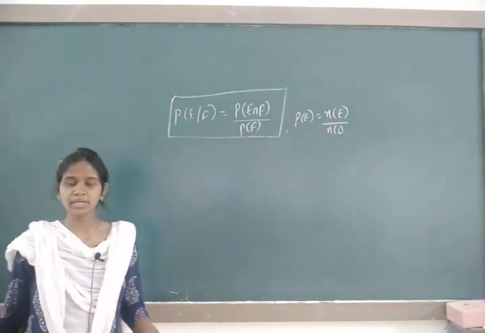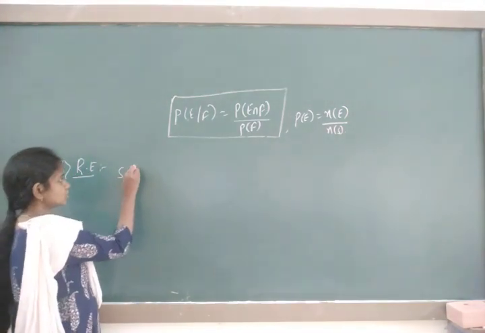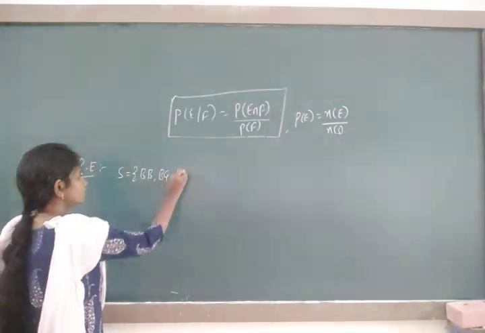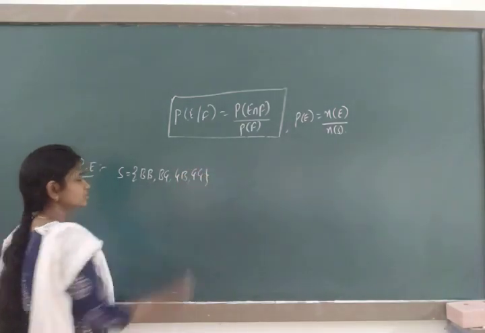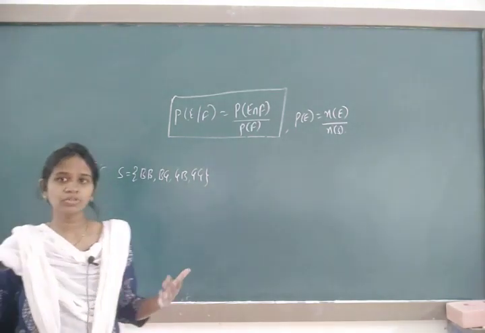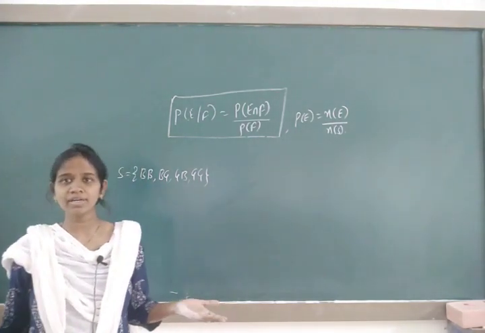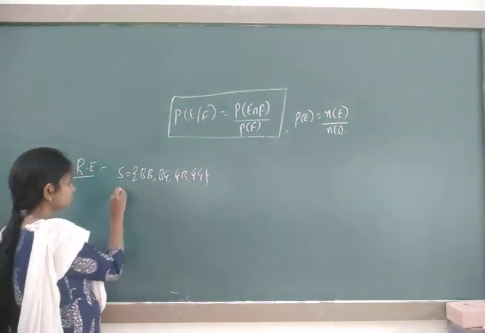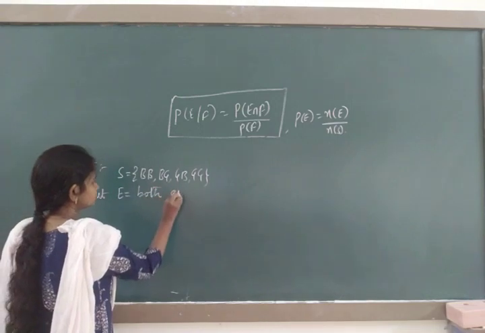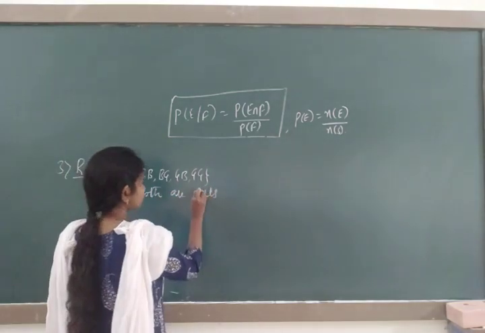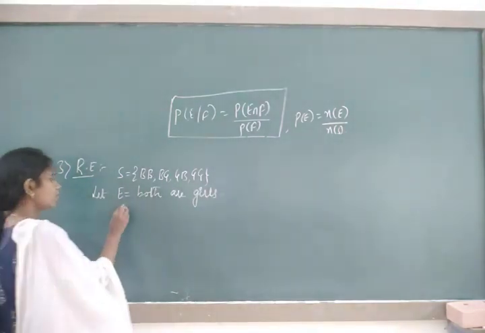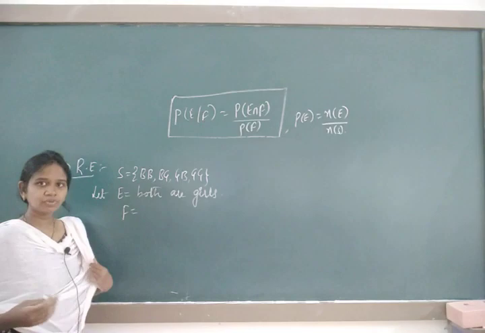A family has 2 children again. So if the family has 2 children, write down the possible outcomes: BB, BG, GB, GG. Previously I took the E event as both are boys. Now we will take the E event as both are girls.